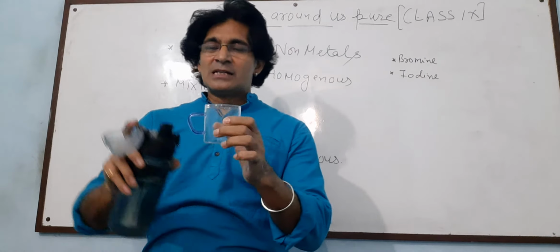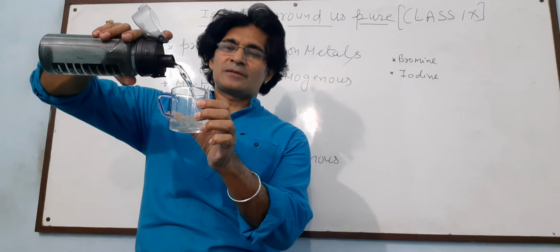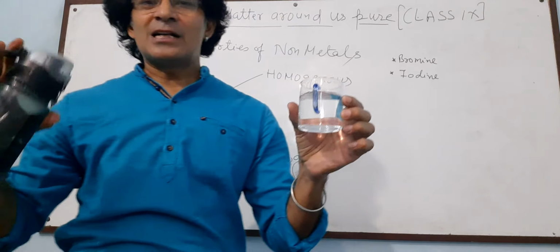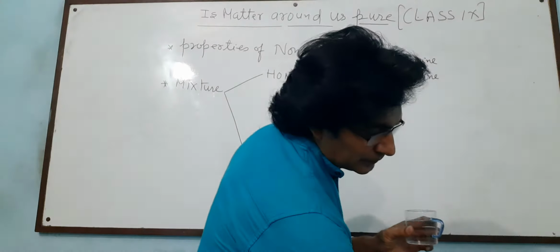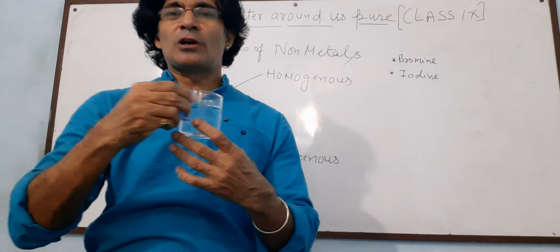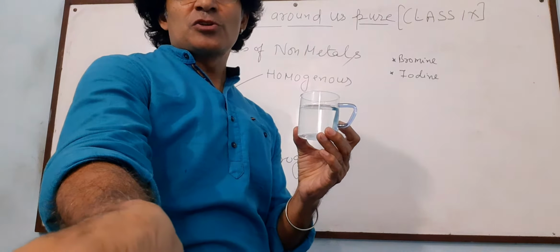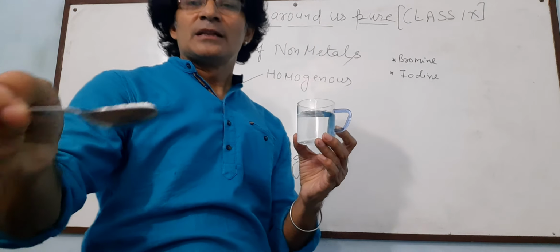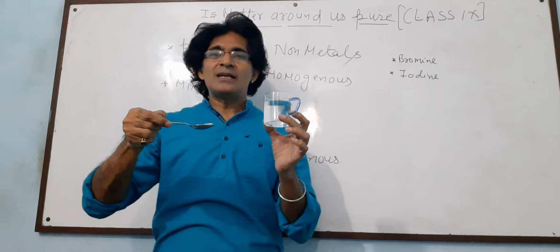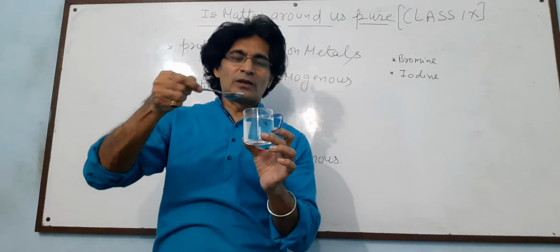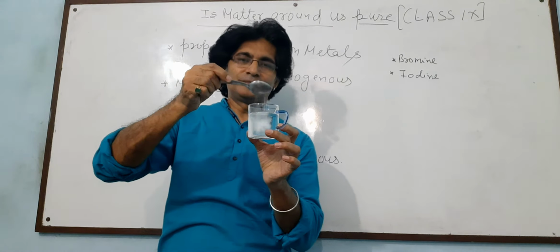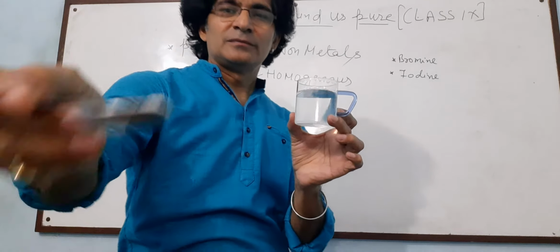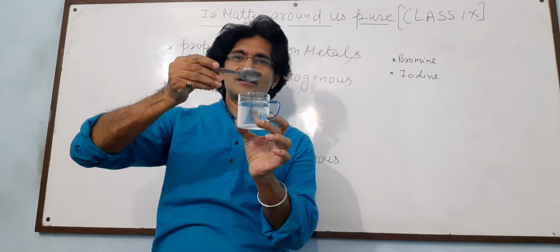I am adding some water to this glass. This is a glass filled with water. Now I take some salt. This is the salt which I have taken in a spoon. Now I just mix this salt with the water. You can see the salt is going down.